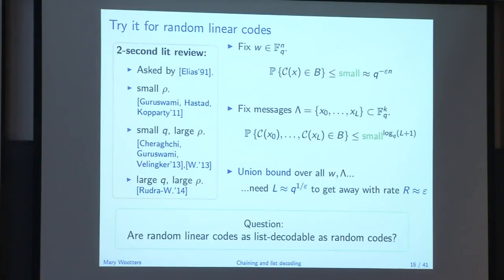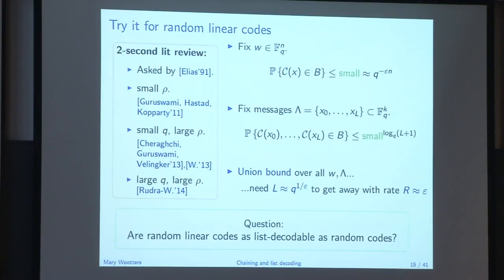Oh, first, sorry. Let me give you a quick, 2-second literature review of this problem before we move on. This question has been around for a while. Are random linear codes as list decodable as random codes? It was first asked by Elias in the early 90s for rho not equal to 1 minus epsilon, but bounded away from 1 substantially. The question was answered by Guruswami, Håstad, and Kopparty a few years ago, in this regime where rho is tending to 1, and we care about the dependence on this epsilon.